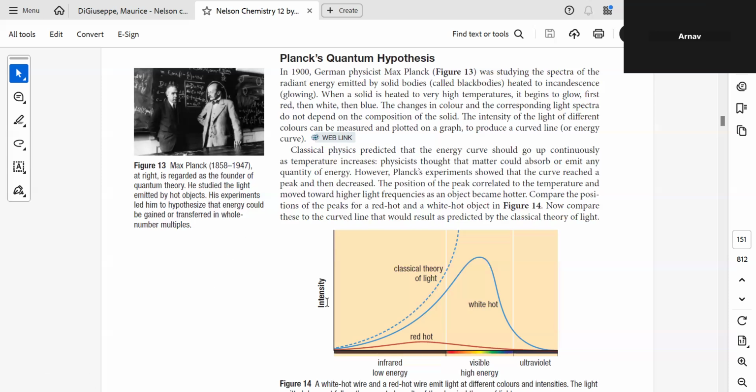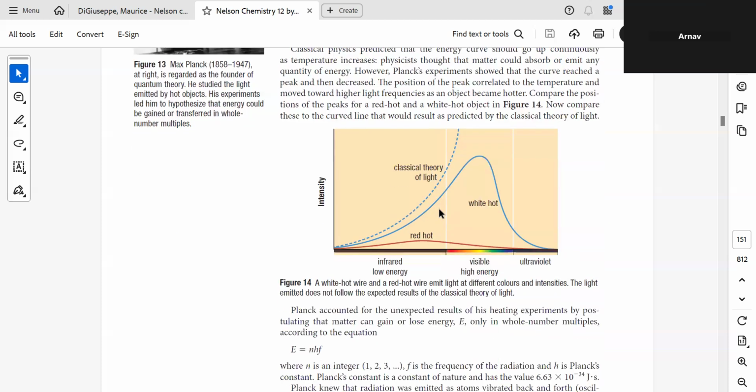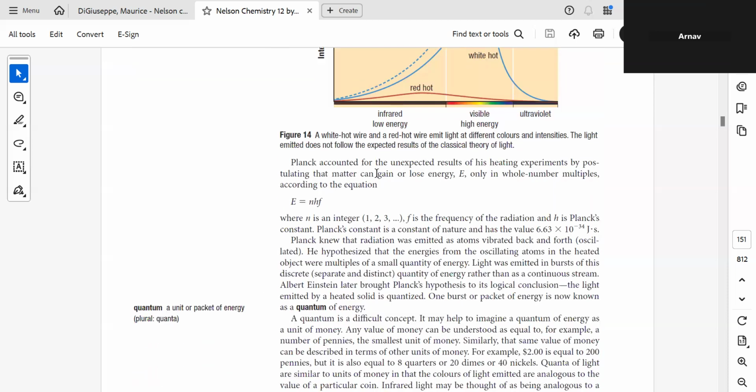But classical theory said that if you keep on heating, the intensity should have gone on increasing. So compare the position of the peak. Planck accounted for the unexpected results of the heating experiment by postulating that matter can gain or lose energy only in whole number multiples, according to the equation E equals n h f. Can you write this down? It's Planck's equation, where h is Planck's constant.